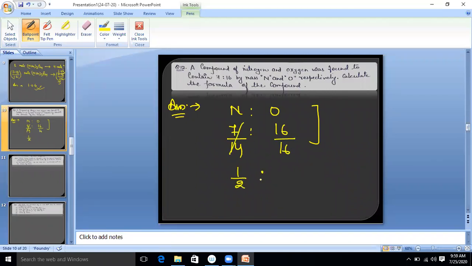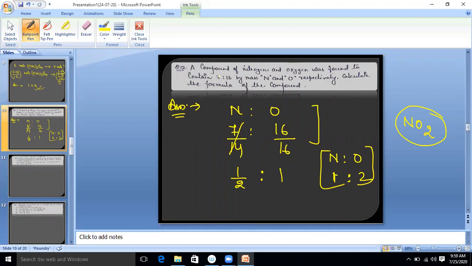So what will happen? Ratio is 1 to 2 to 1. So what is the final ratio? That is 1 to 2. This 2 will move here. So what is the formula of the compound? Tell me. N 1 time, oxygen 2 times. NO2. Again, this is a variety of question.